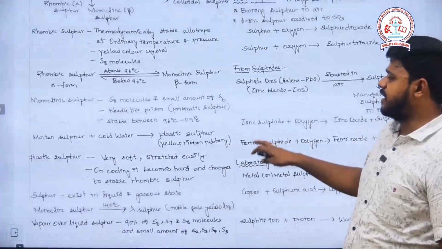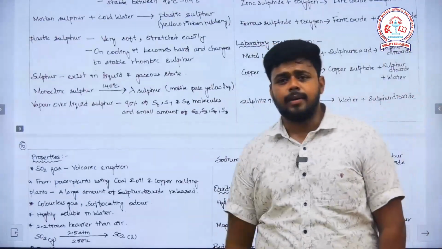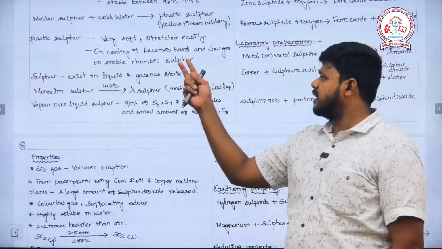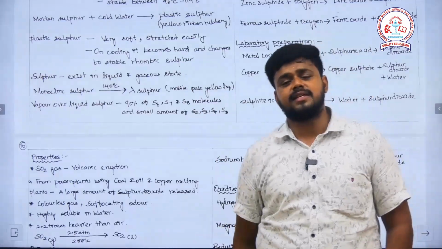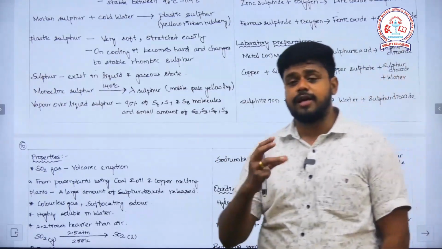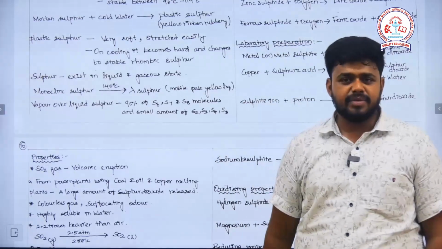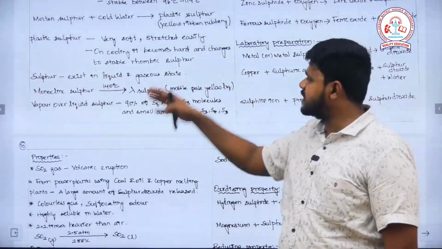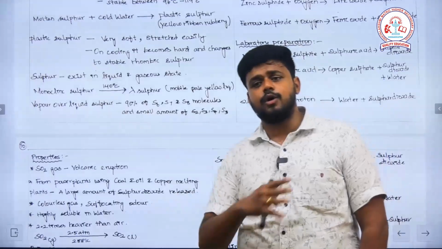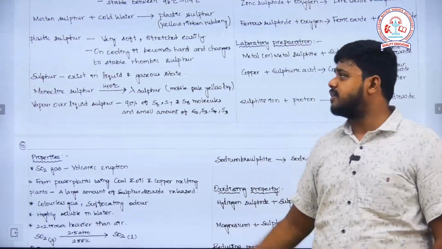Then this molten sulfur, when it is treated with cold water, gives plastic sulfur. Plastic sulfur exists in the form of a yellow colored rubbery ribbon, very soft, and can be stretched easily. Then if I cool this, it becomes hard. Since the temperature goes below 96 degrees Celsius, we will be getting rhombic sulfur here.